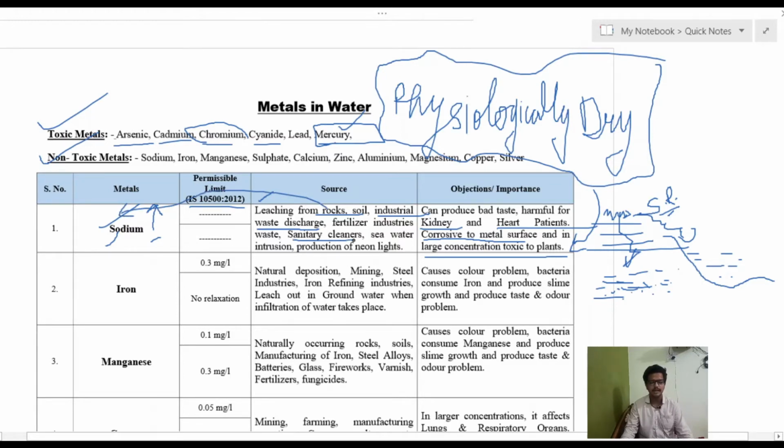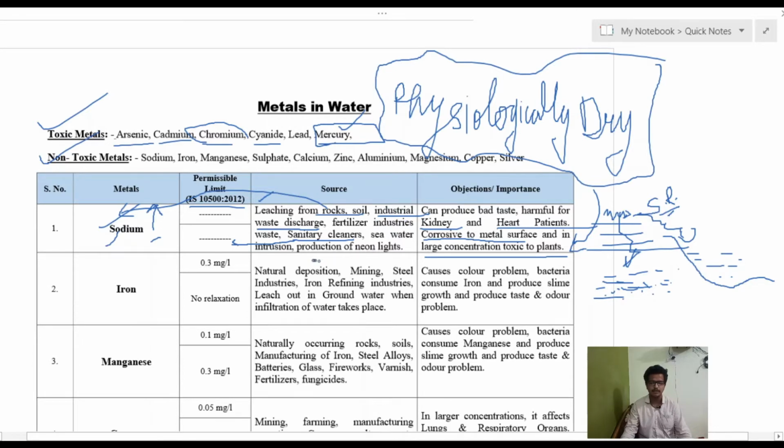One more is sanitary cleaners. Sodium chloride is used in sanitary cleaners along with other acids, so if that is discharged, it will cause an increased level of sodium in the water body.